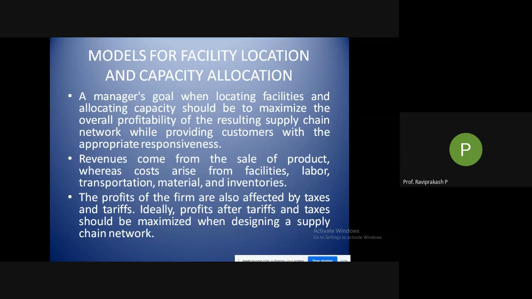In general we take all the costs quantitatively, that is, in terms of numbers. It could be cost, the area, or the distance. All these things are taken and a particular calculation is done.